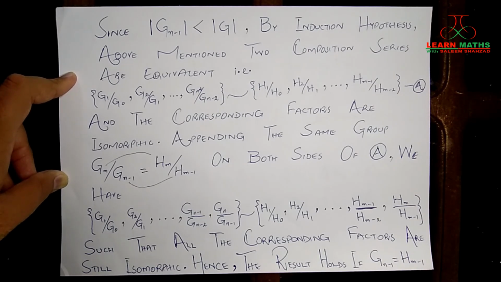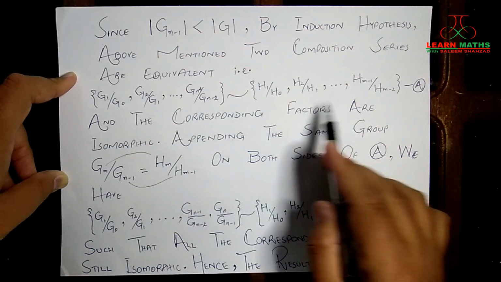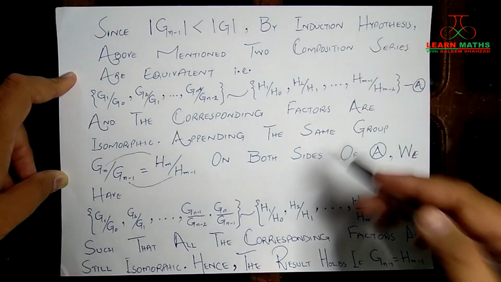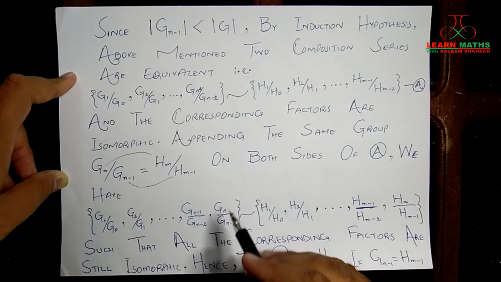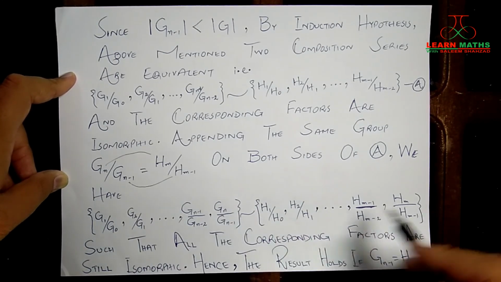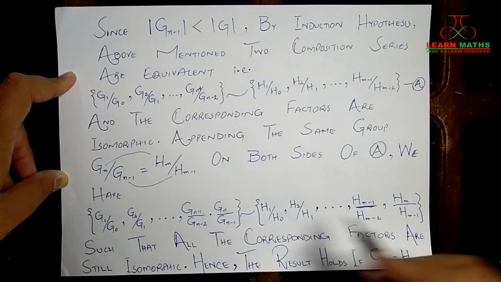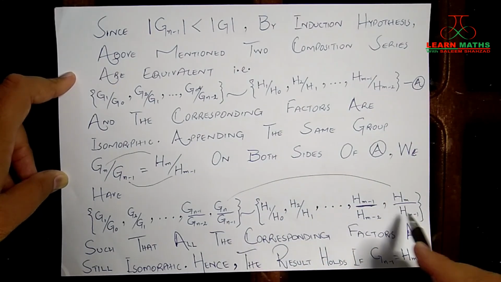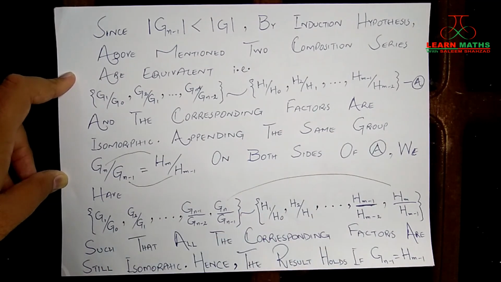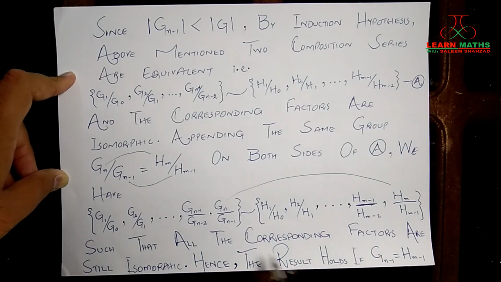And how are we sure about that? Because all of these corresponding factors were already isomorphic to each other, and what we have done is introduce the same element in both sets, and that element will be in 1-to-1 correspondence, such that both of these are isomorphic because they are the same groups, right? Such that all the corresponding factors are still isomorphic.